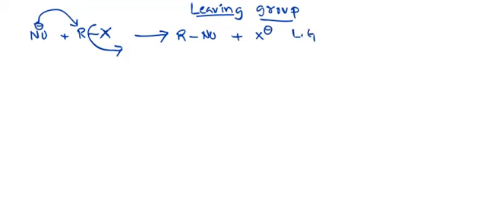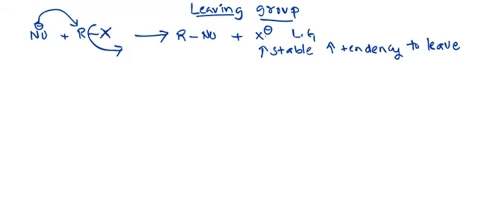Here it is a negative leaving group. Some positive leaving groups will also be there. Now, if this leaving group is more stable, it has more tendency to leave from the substrate. More tendency to leave from the substrate.